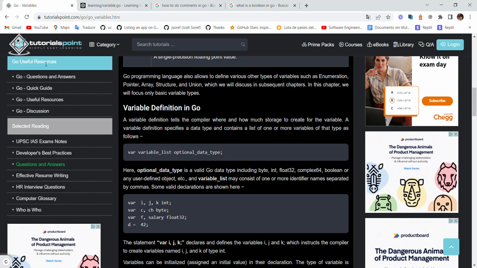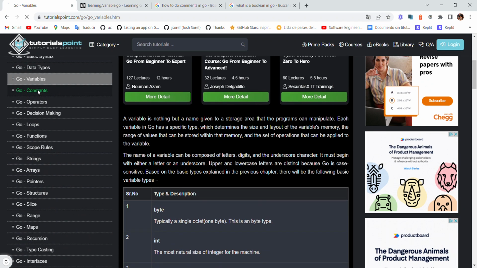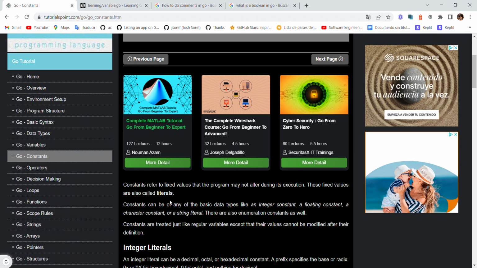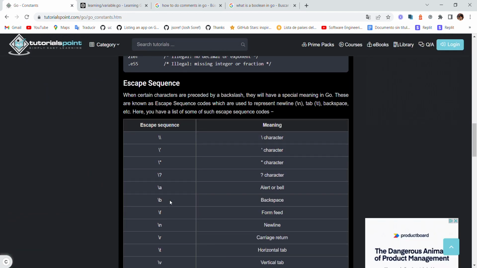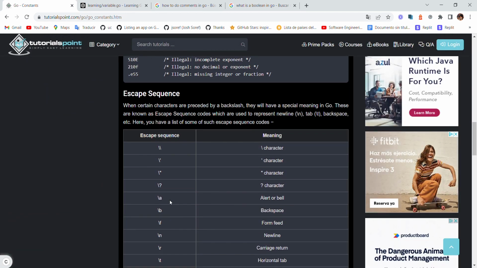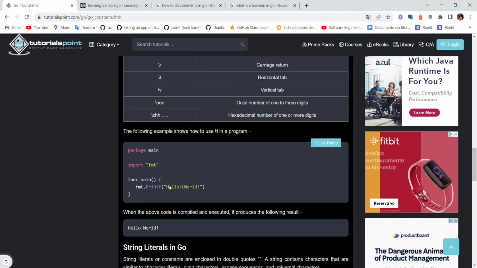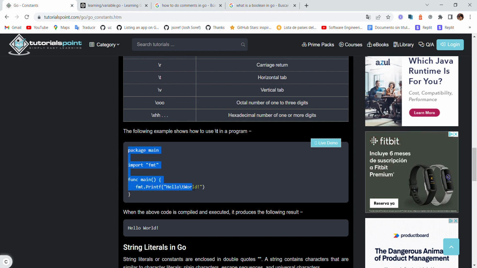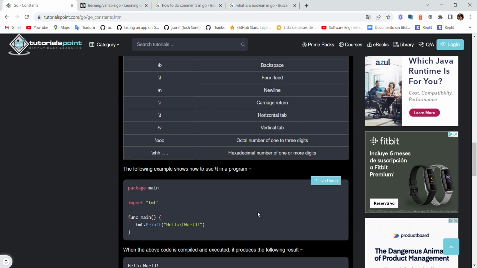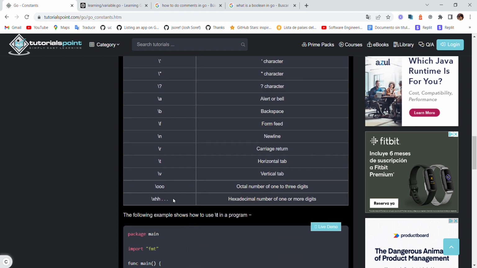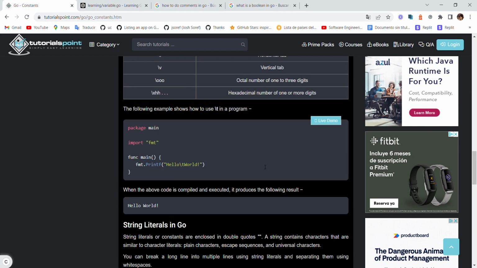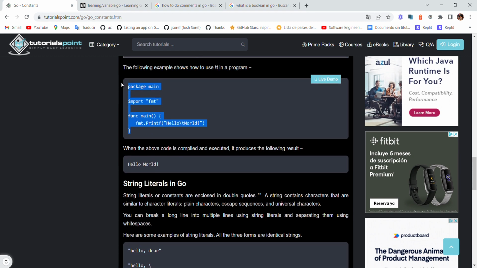Then we have constants. Here we have escape sequences. Let's check what this is. Here we have normal code, which we've already seen. When the above code is compiled and executed, it produces the following result. They use \t. Let's check for \t. Horizontal tab. Okay, let's check what happens with this.